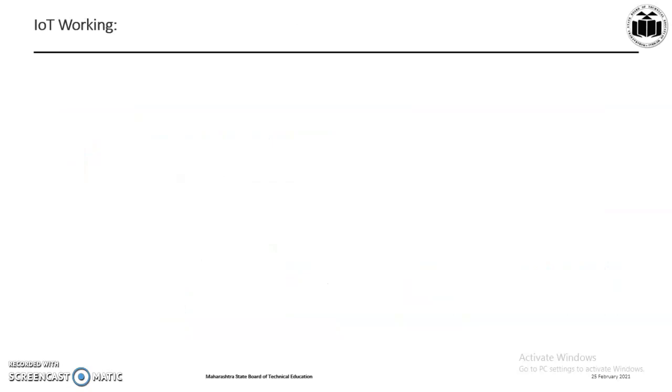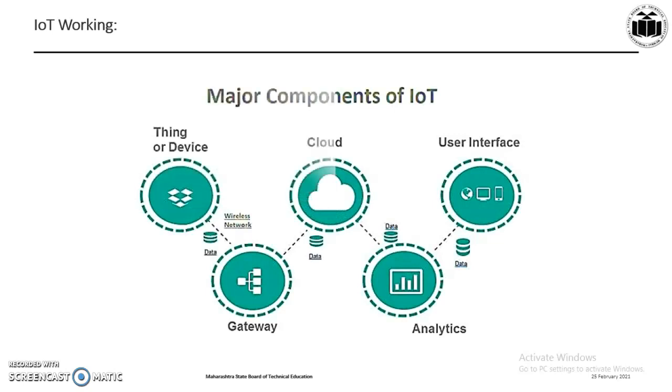Now let us see the IoT working. The IoT working depends on the various components. On the first level, we have sensors, which are also called as things or devices. The second component that is used is a gateway. The third one is a cloud. The fourth component used is analytics. And the fifth component used in IoT subsystem is a user interface. Now let us see the functions of these components in detail.